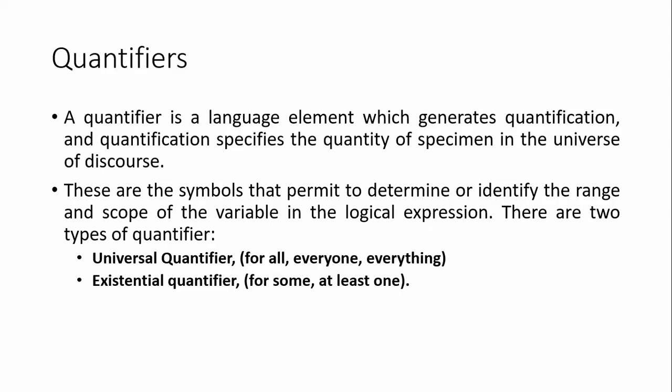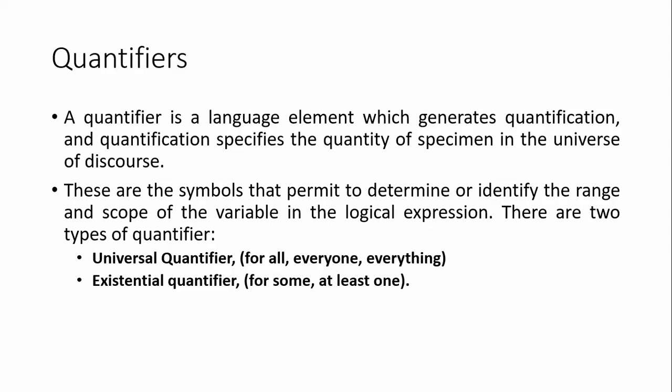Here, the universal quantifier represents everything, everyone, for all, in your given statement or sentence.